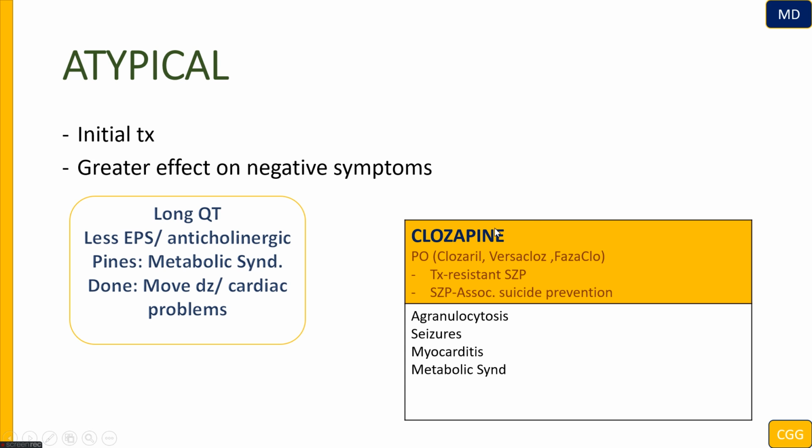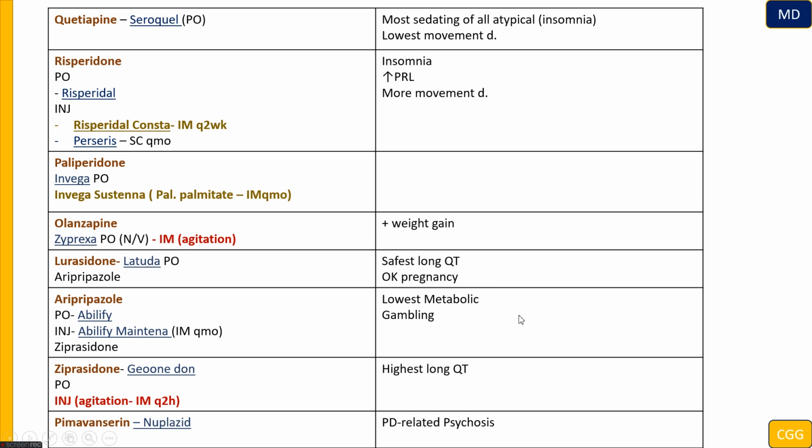And also keep in mind, clozapine is the best for schizophrenia, but it's not the first choice because of the side effects, especially agranulocytosis. For that reason, we have to take a CBC before using clozapine, and weekly, because if we see agranulocytosis, meaning the patient is having an infection, we have to withdraw this drug from the patient.